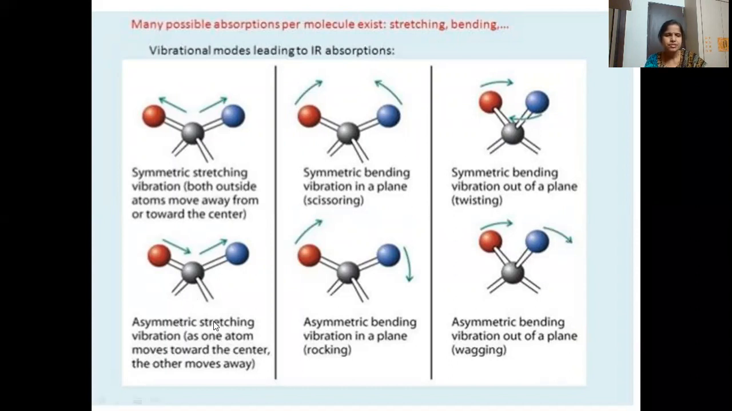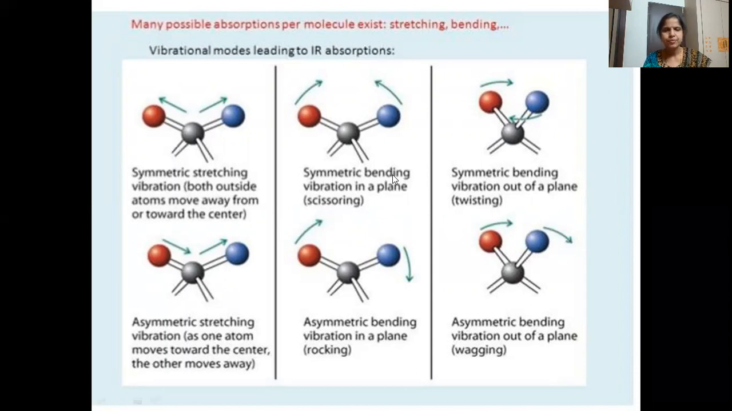Whereas in asymmetric stretching, one bond length decreases and the other bond length increases. Here this red atom is being compressed towards the center, so its bond length decreases, and here you are pulling this blue atom away from the central atom, so its bond length increases. So in stretching vibrations, there is a change in bond length.